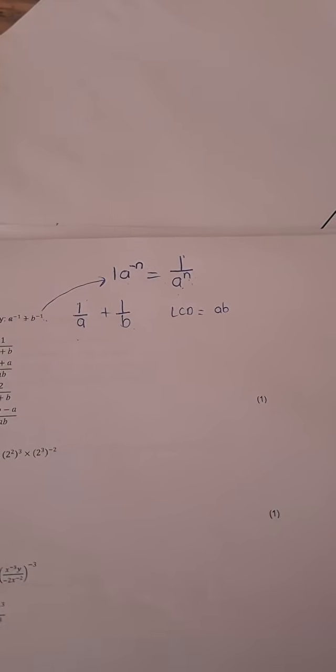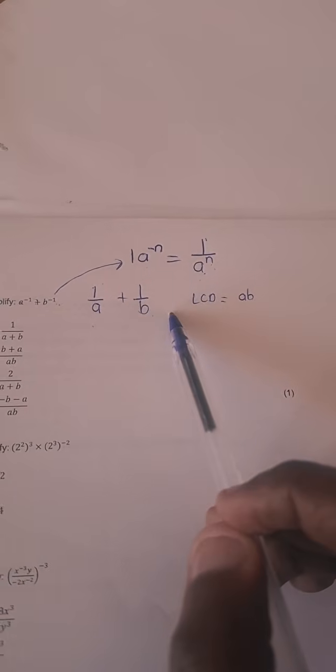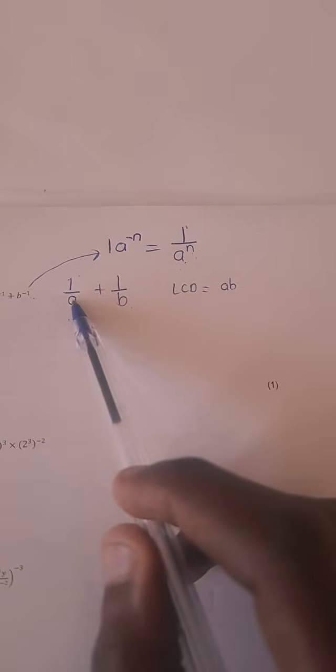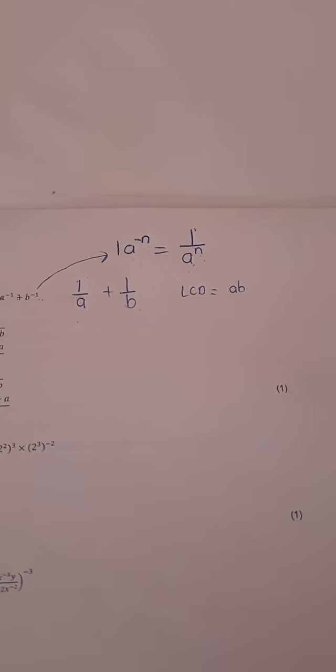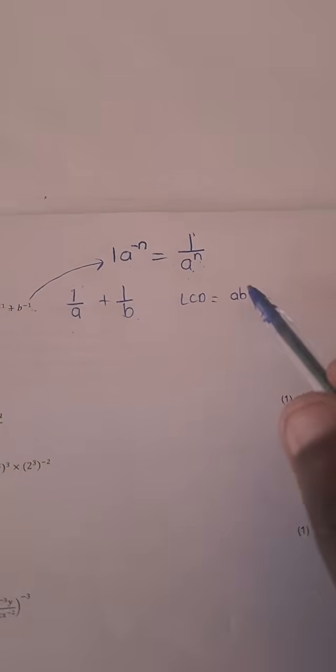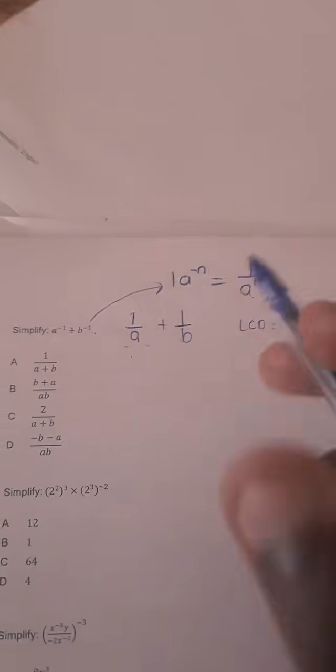Now some of you are like, how is that the LCD? Remember, between A and B, what is the lowest common multiple? It is simply the product of A and B. That's what the lowest common multiple of A and B is. So in order to have an AB in this denominator, what do we need to do to this A? We need to multiply it by B.